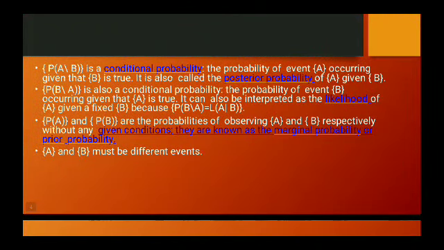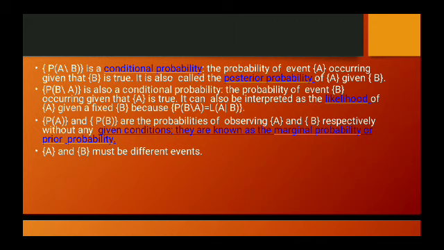So there are some conditional probabilities given in this Bayes theorem. P(A|B) is the conditional probability, the probability of event A occurring given that B is true. It is also known as the posterior probability of A given B. P(B|A) is also a conditional probability, the probability of event B occurring given that A is true. It can also be interpreted as the likelihood of A given a fixed B, because P(B|A) is equal to L(A|B).